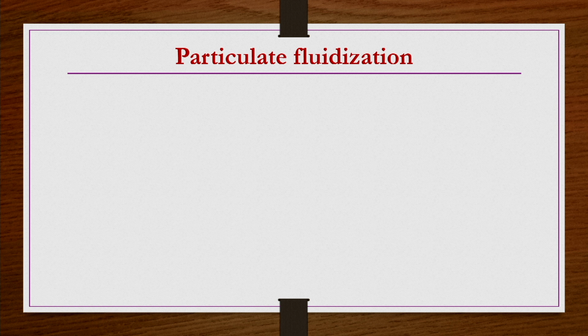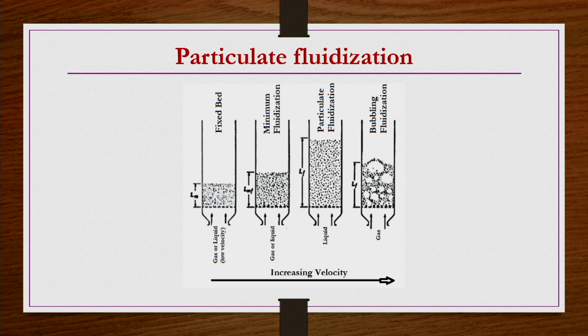Particulate fluidization, we just recap here, a kind of uniform expansion of the bed is taking place. So, particulate fluidization, first of all it occurs when the fluidizing medium is a liquid, and across the cross sections the bed is so uniformly expanding that across the different cross sections or different locations in the bed, if you try to measure the bed density, it is going to be almost constant. That is what we have seen.